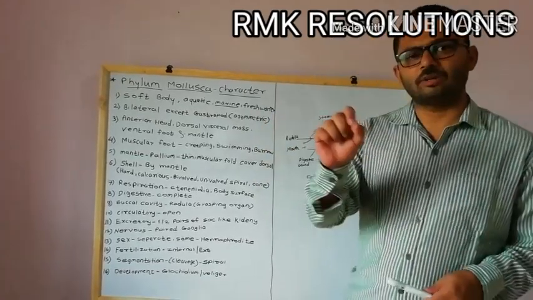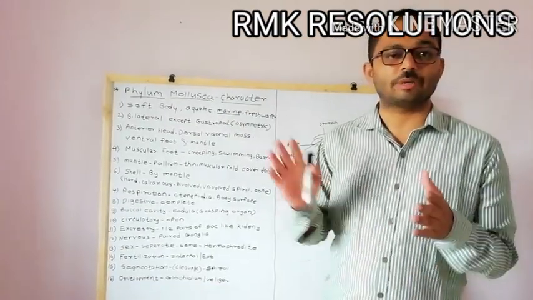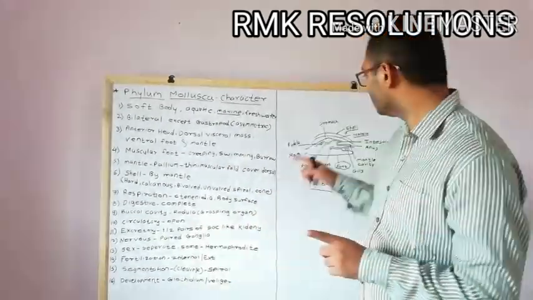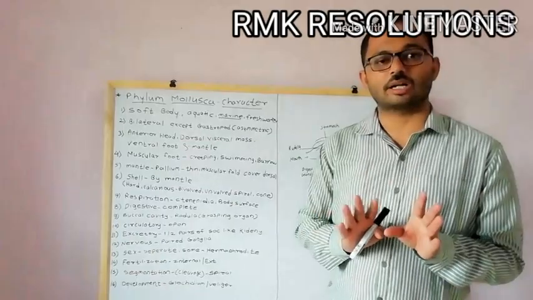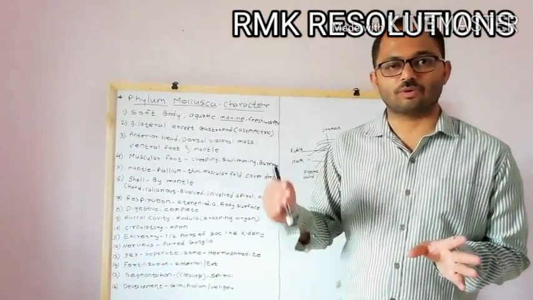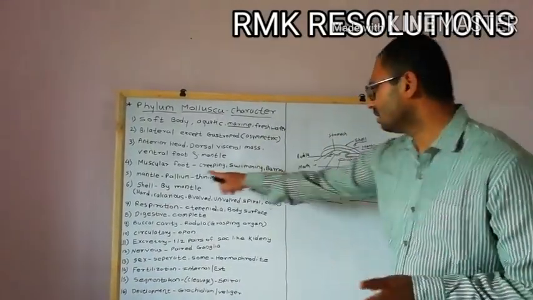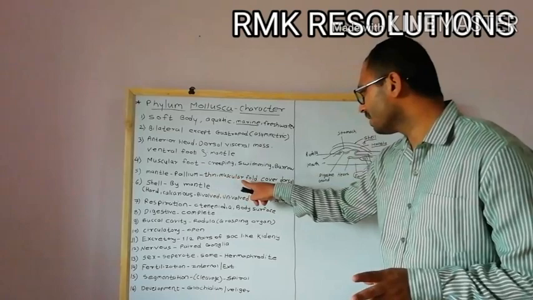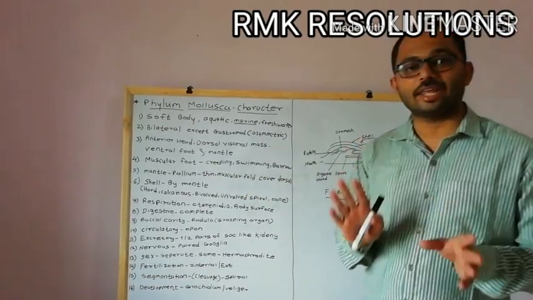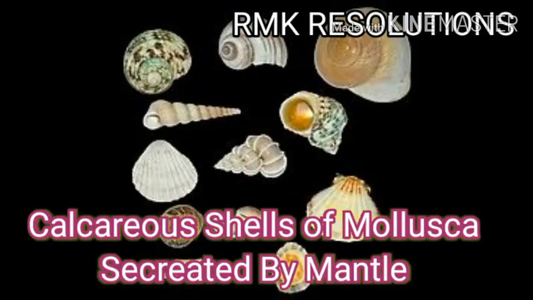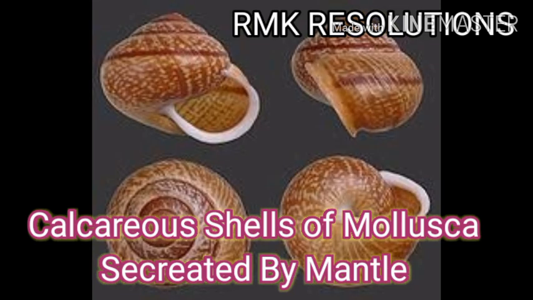Here we make an important point. What is the economic importance of the mollusca? There are so many economic importances, but we discuss one, that is the shell. We know that different types of shells of mollusca are found, and they have some economic importance. This mantle, which is called a pallium, is going to secrete the calcareous shells. Hard shells are secreted by the mantle. Calcareous shells, you can see in the diagram, are secreted by the mantle.